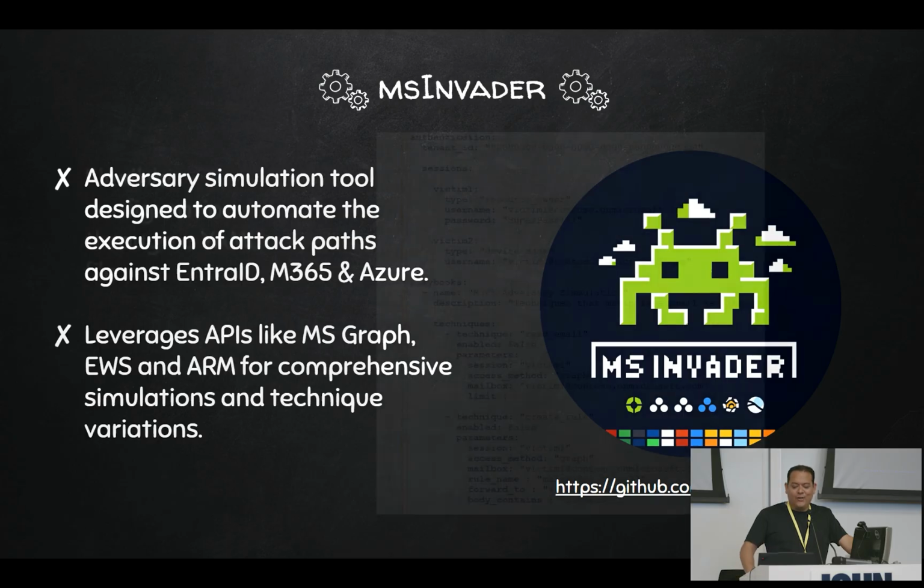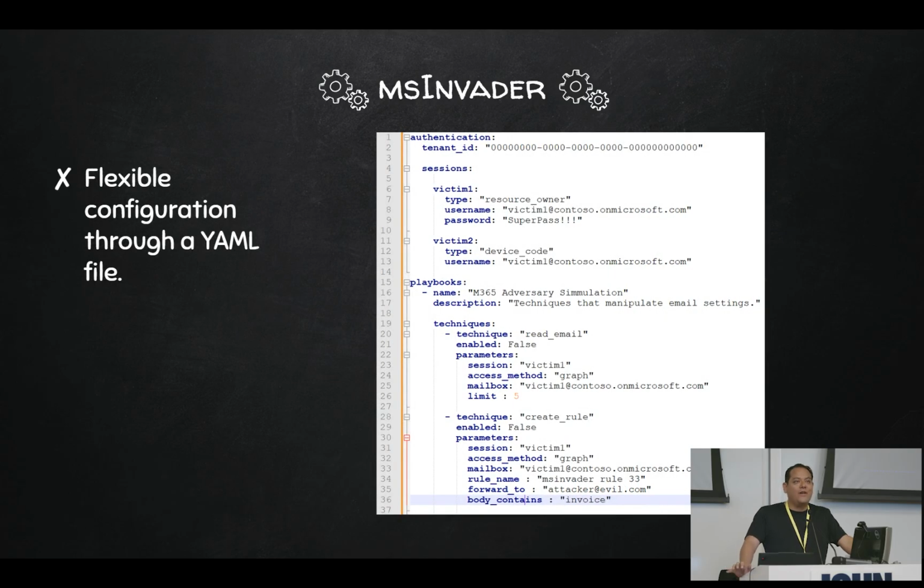It also leverages a really simple YAML configuration file, where you first define your victims, your assumed compromised victims. So you have a user here and two victim users here, and then you define a playbook with all the techniques that you want executed and under the context of which user. I think I support 30 or 40 unique techniques now, and those techniques are essentially the attack primitives, things like read email, add application secret, and so on. All of this is documented on GitHub, and thanks to ChatGPT, I have pretty good documentation now.